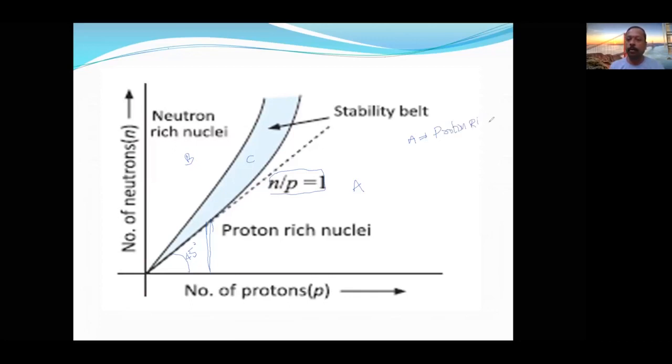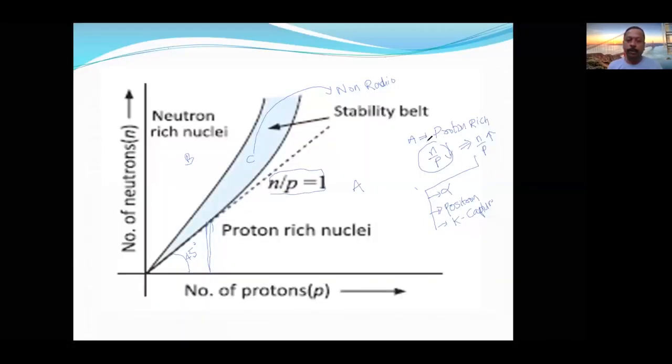Proton rich nucleus means N by P ratio, protons are more, so N by P ratio is less. So it will try to increase the N by P ratio so that it can join into the stability zone. Understood? So to increase the N by P ratio, what are the options?